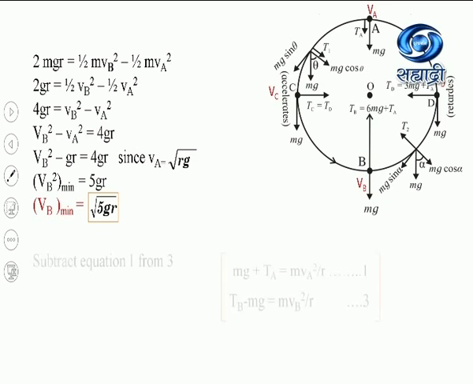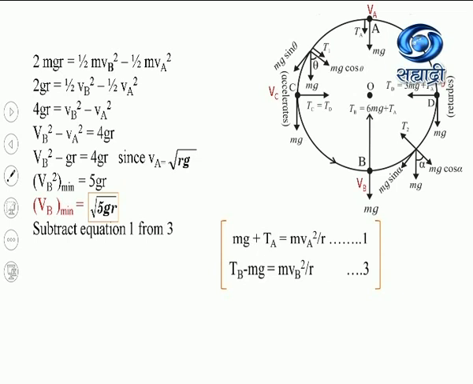For this purpose we have to subtract equation 1 from equation 3. Both these equations I have taken from the previous slide. Then this equation will become TB minus mg minus mg plus TA equal to mvb square by r minus mva square by r.